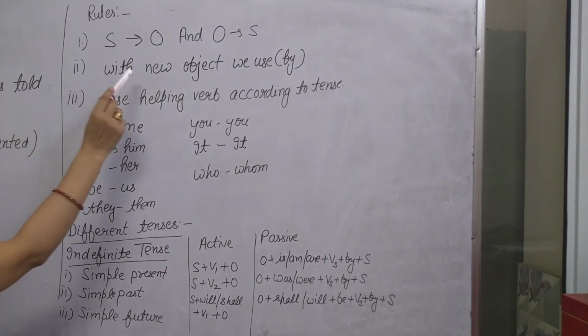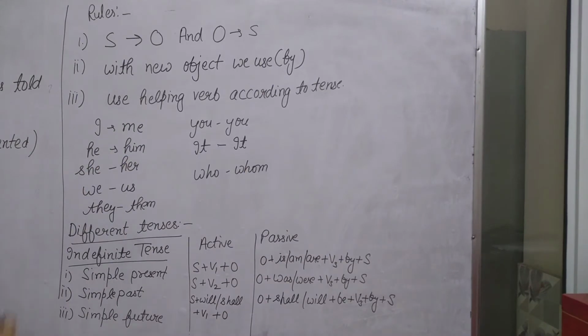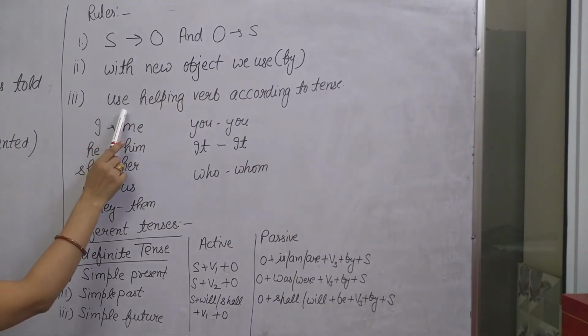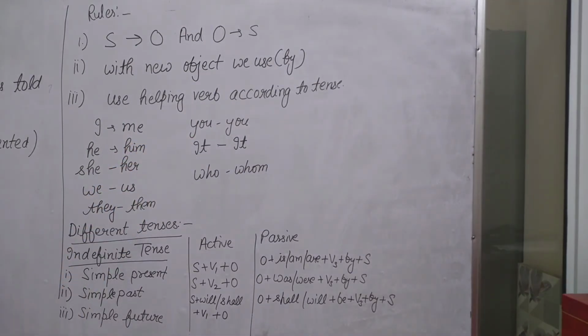Second, with the new object we use the word by. Next rule, use the helping verb according to the tense, meaning that for different kinds of sentences we use helping verbs accordingly when changing to passive voice. Basically we have problems changing subject to object and object to subject. So these are the main subject to object conversions that I described with you.